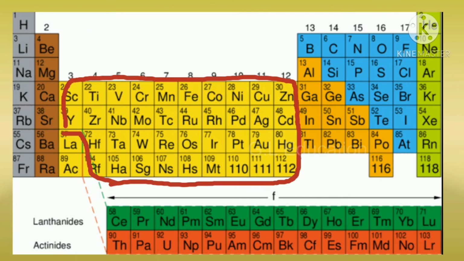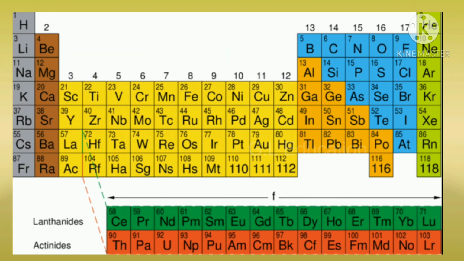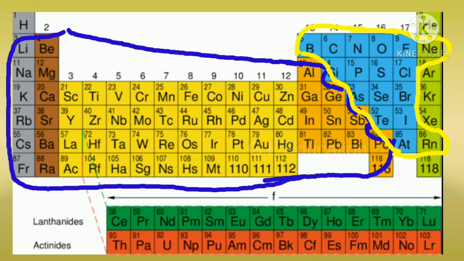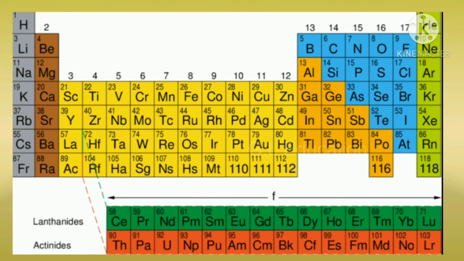All transition elements have been brought in the middle, as the properties of transition elements are intermediate between left portion and right portion elements of the periodic table. The table completely separates metals from non-metals. Justification has been offered for placing lanthanides and actinides at the bottom of the periodic table.